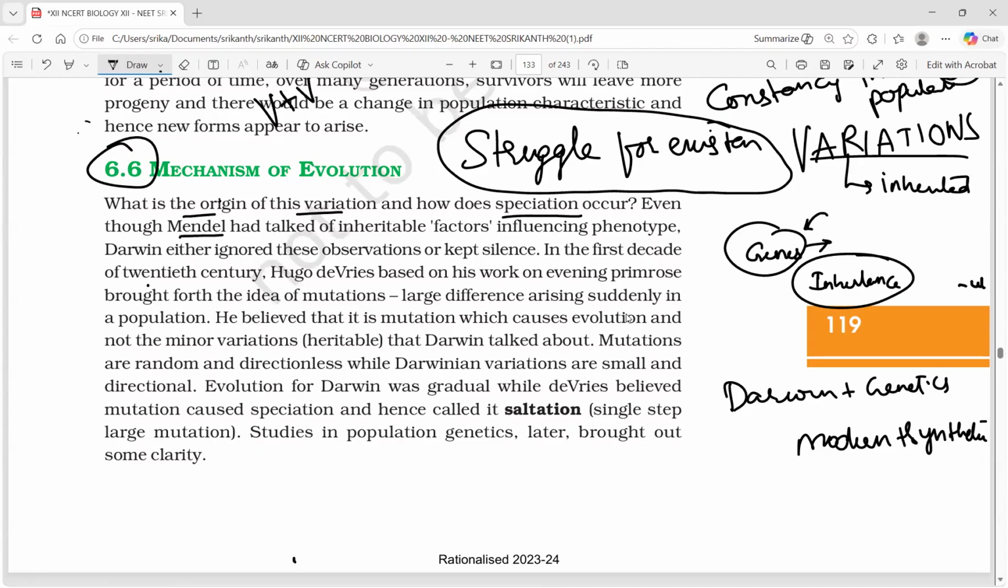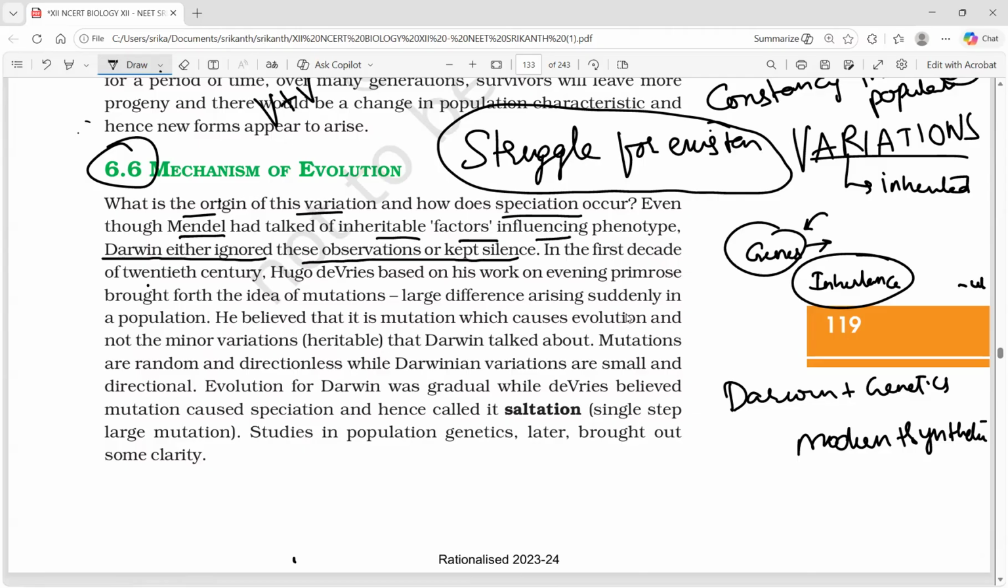Even though Mendel had talked of inheritable factors influencing phenotype, Darwin either didn't know or ignored this particular observation and kept silent. Darwin and Mendel were contemporaries. In the same decade where Darwin is proposing the origin of evolution, Gregor Mendel also proposed his principles of inheritance and variation, but Darwin ignored them.